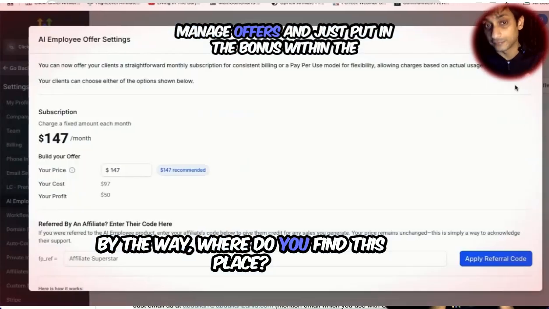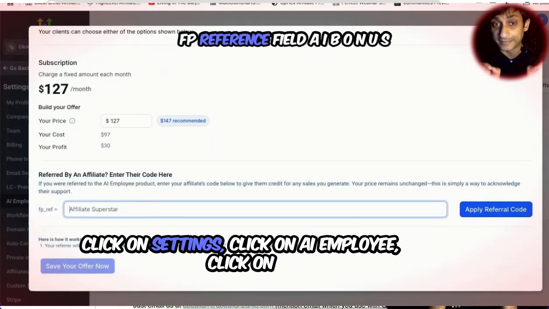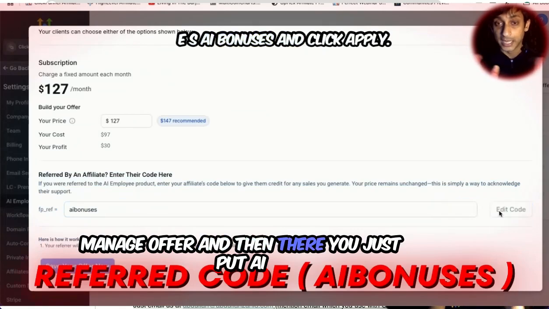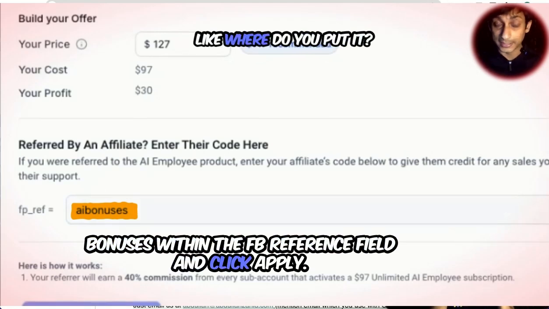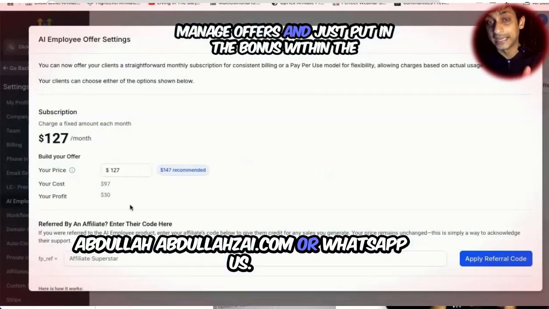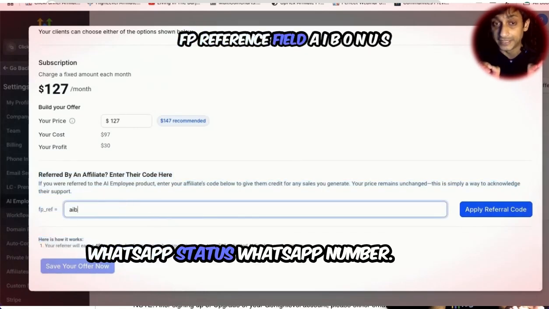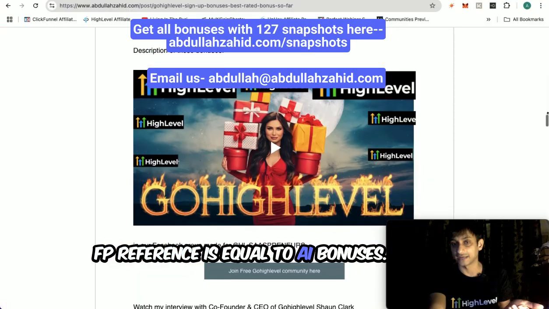By the way, where do you find this place? Where do you put the code? Within your agency, click on Settings, click on AI Employee, click on Manage Offer, and then there you just put AI bonuses within the FP reference field and click Apply. That's it. Just email us after that at abdullah@abdullahzahid.com, or WhatsApp us. This website already has a WhatsApp number. This is how it looks: FP reference is equal to AI bonuses.